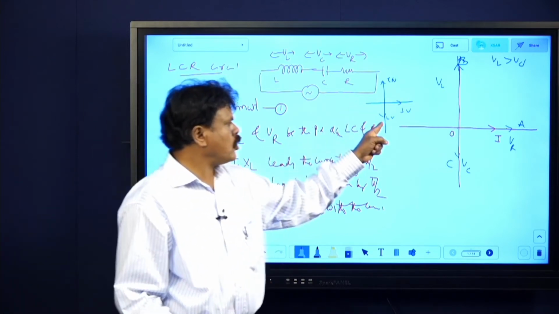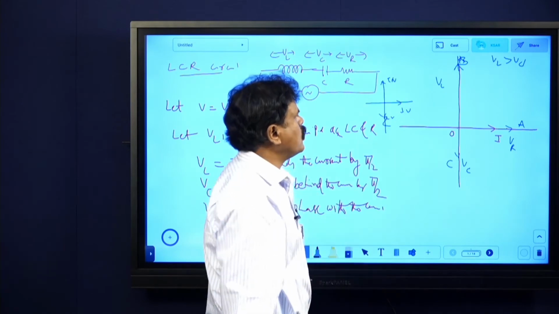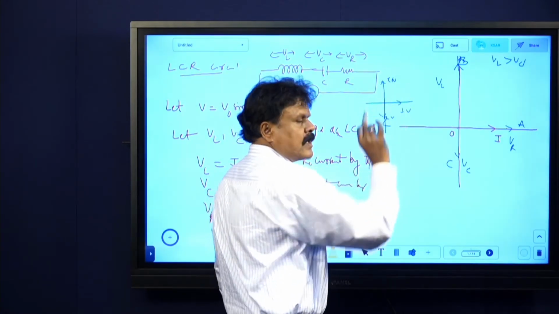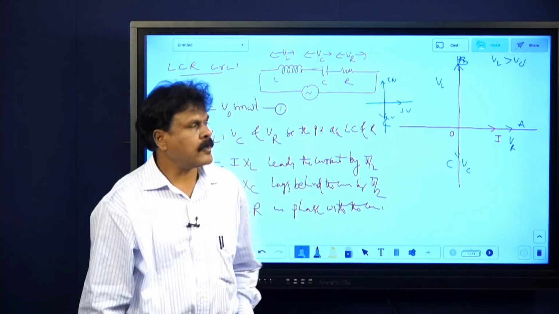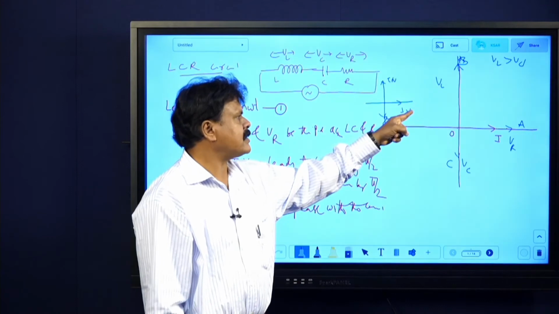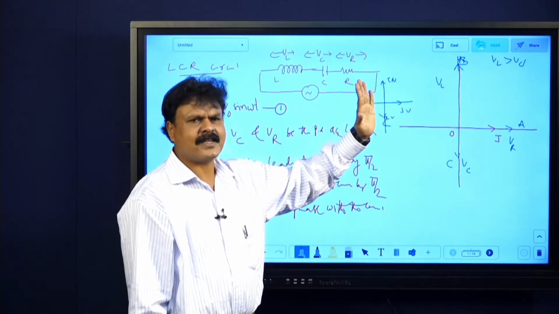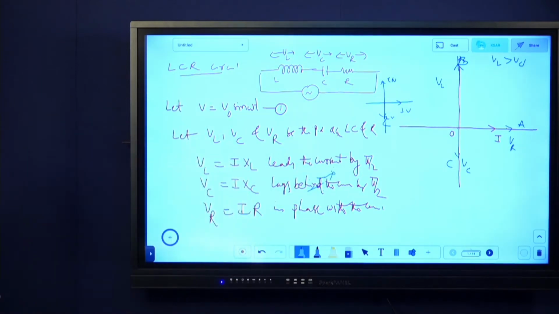They are acting in opposite directions. 5 minus 2 is nothing but 3. And this 3 and the other 3 are acting perpendicular to each other. Okay, then that is a resultant. Resultant will be taken in a different way.